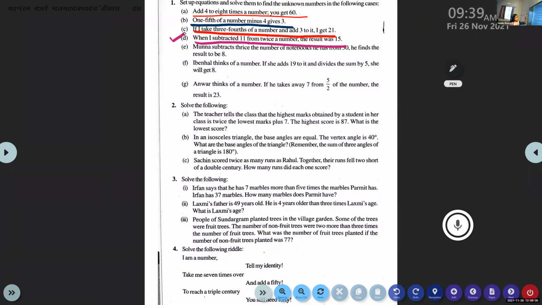No. Read once more. When I subtracted 11 from twice a number, the result was 15. So, when I subtracted 11 from what? From twice a number. So which should come first, 11 or twice a number? Twice a number should come first, because it is from that number that 11 is subtracted. So how will you write the equation?